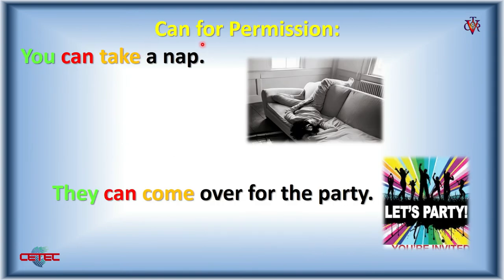Now, can is useful for permissions. You can take a nap. Here, in the picture, they give permission to that person to take a nap. The verb take. Now, they can come over for the party. They can come over for the party. Here, they give permission to a few people or some people to come for the party. We don't know yet, but here it's the permission.